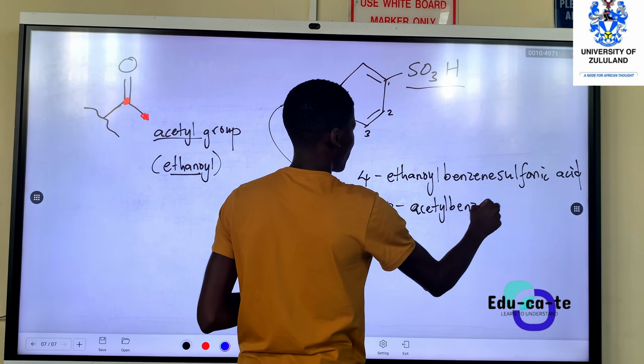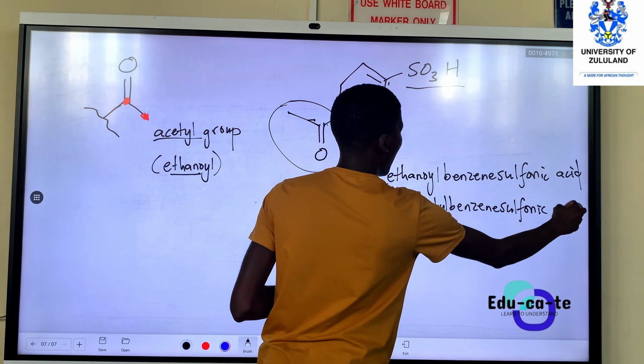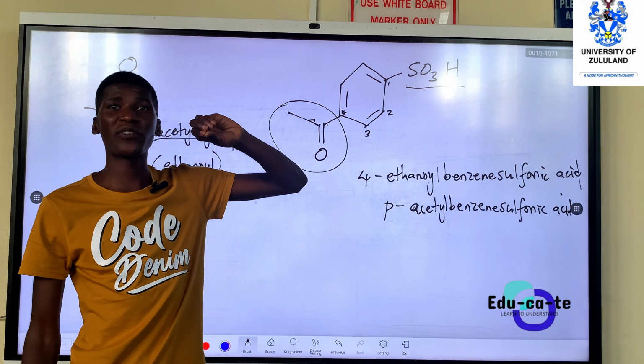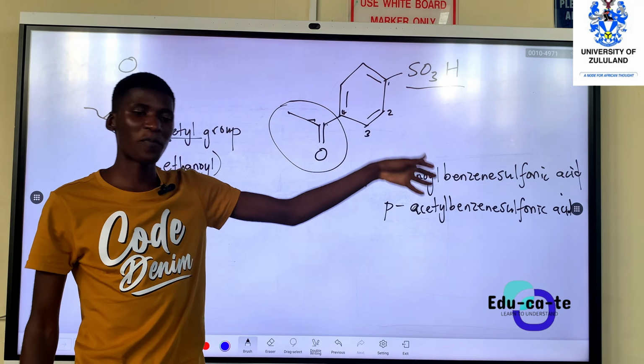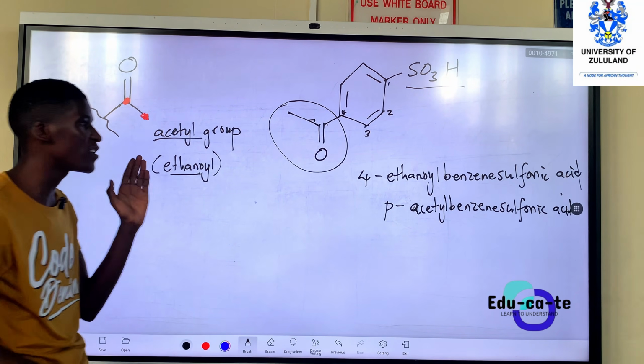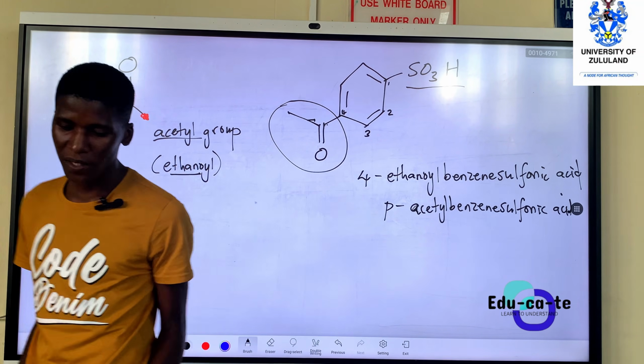para-acetyl benzene sulfonic acid. So when we use para, it simply means that these groups are opposite to one another. The para positioning means, from second year, opposite to one another. So you can say para-acetyl benzene sulfonic acid, or you can say 4 ethanoyl benzene sulfonic acid.